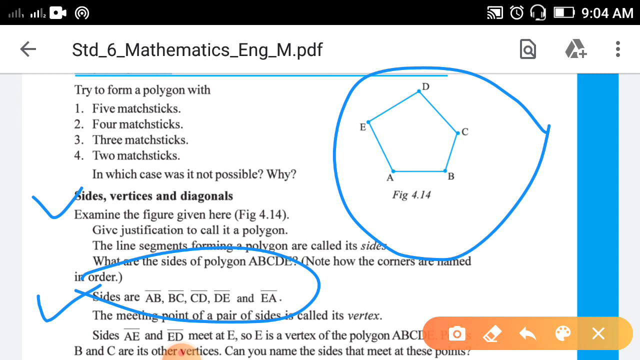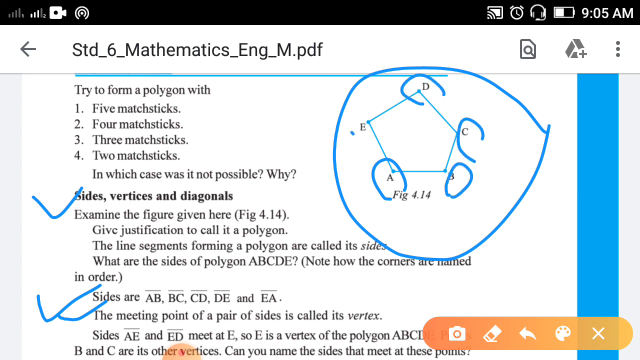Now what is a vertex? The meeting point of a pair of sides. Pair of sides means any two sides you can take. This is the one and here is the second one. Both are meeting at point E. So E is called a vertex. In the same way, EA and BA both are meeting at point A. So A is a vertex. So in this figure, how many vertices are there? 1, 2, 3, 4 and 5.